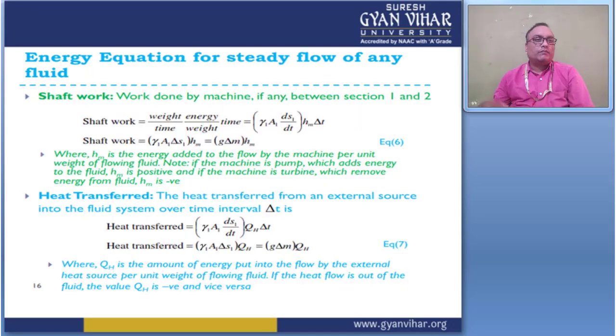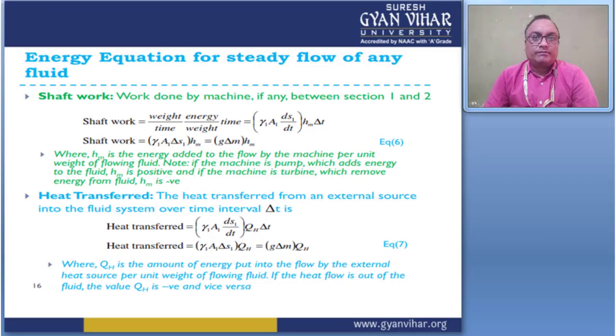And some more work, like heat transfer or shaft work. Shaft work is the work done by a machine if fluid is moving from section 1 to 2. Then shaft work is equal to weight energy divided by time, weight into time. This gives gamma A1 delta S1 divided by delta T times H_M into delta T. Then the shaft work is gamma 1 A1 delta S1 into H_M, which is equal to g delta M H_M, where H_M is the energy added to the flow by the machine per unit weight of the flowing fluid.